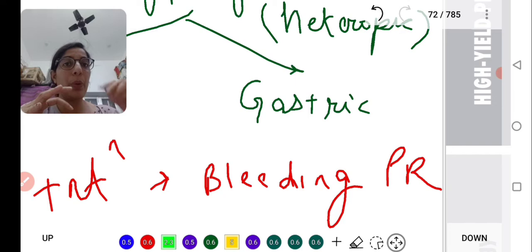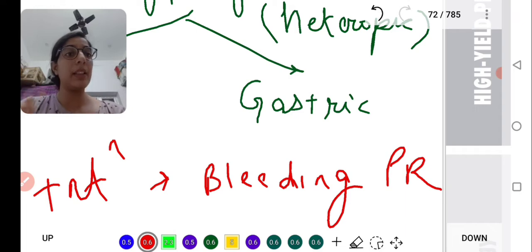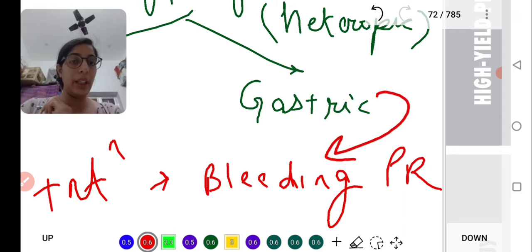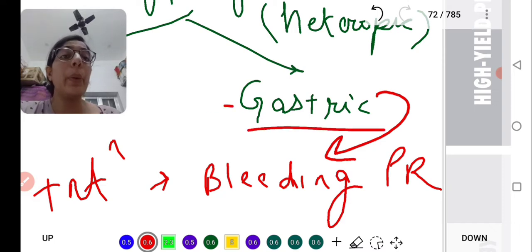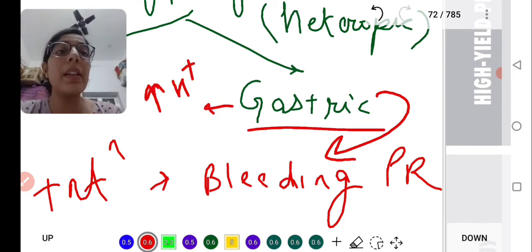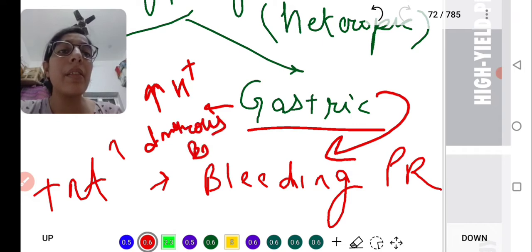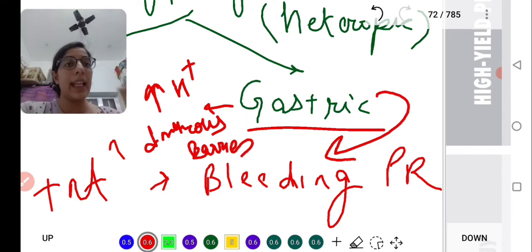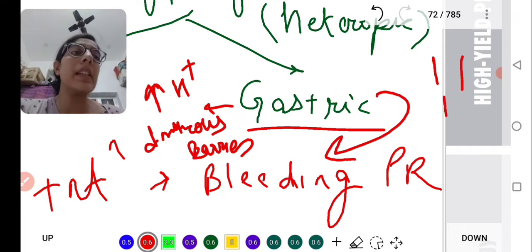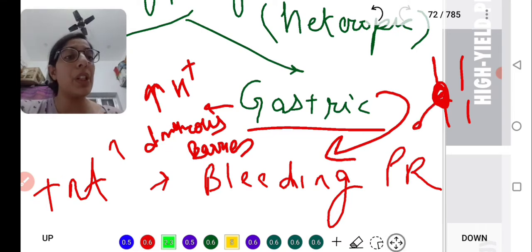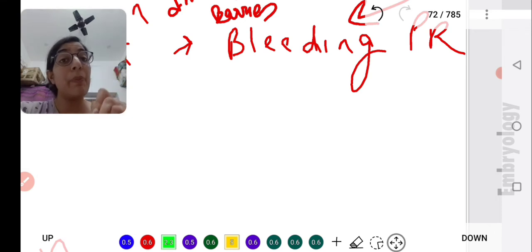This gastric mucosa will lead to bleeding per rectum. Okay, why? I told you, acid secretion with increased H plus and less of a mucus barrier will erode and lead to bleeding per rectum. And sometimes we find that there are peptic ulcers and perforation happens, so it can also lead to perforation. And when there is perforation, it will lead to peritonitis.